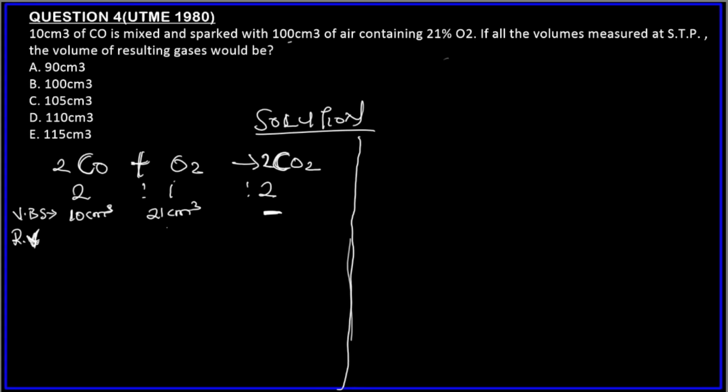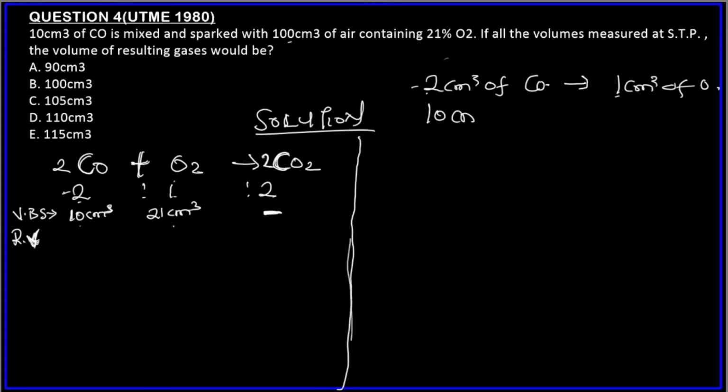That's what we call the reacting volume, the one that reacts. From the stoichiometric coefficients, 2 cm³ of CO react with 1 cm³ of oxygen gas. So the limiting reagent will be used to determine the exact amount that will react with it.